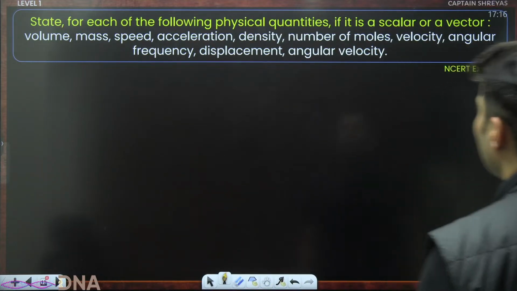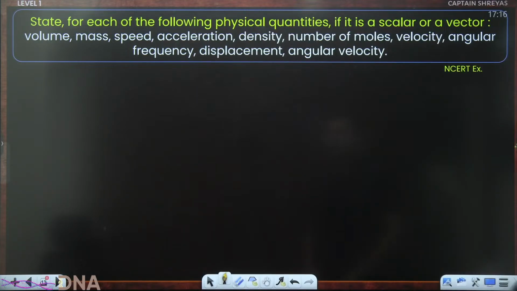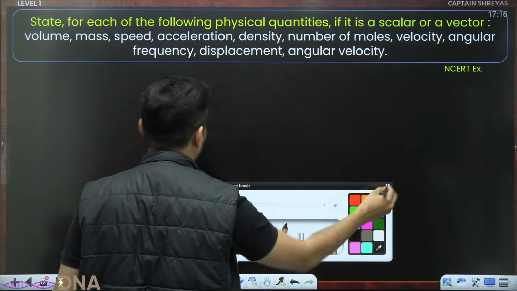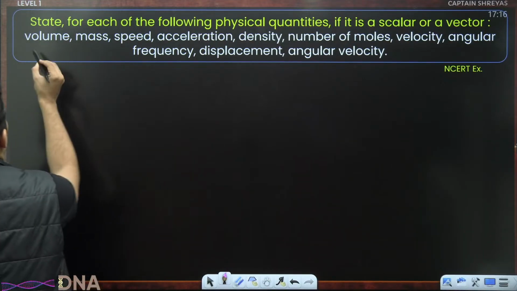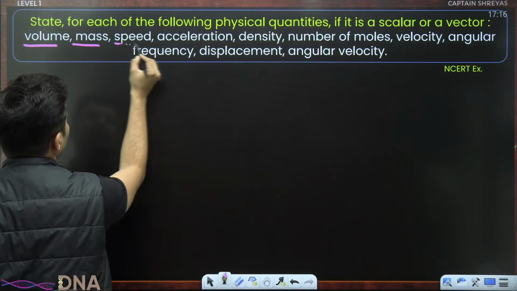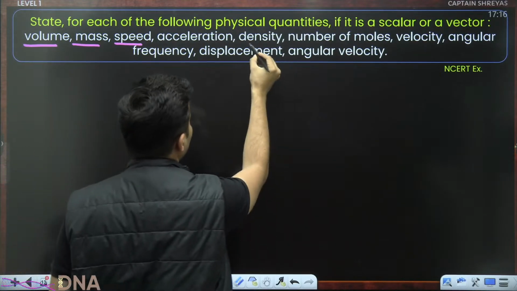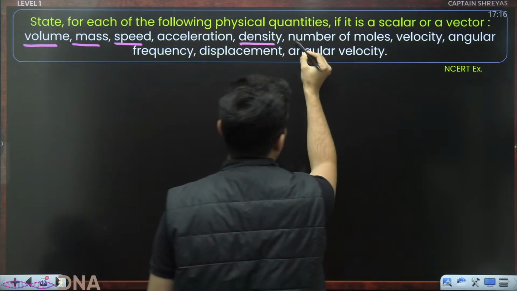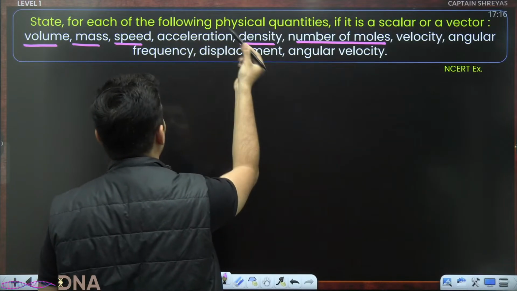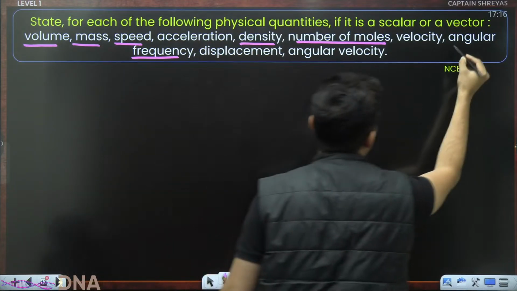State for each of the following physical quantities if it is a scalar or a vector, quickly. Okay, let's mark scalars in pink. Volume, yes, scalar. Mass, scalar. Speed, scalar. Acceleration, vector. Density, scalar. Number of moles, scalar, no direction. Velocity, vector. Angular frequency, scalar, omega.